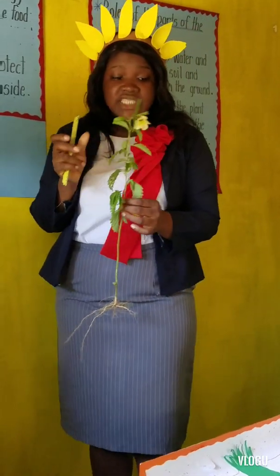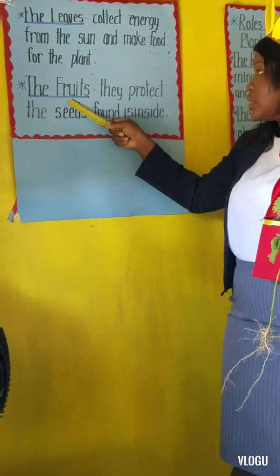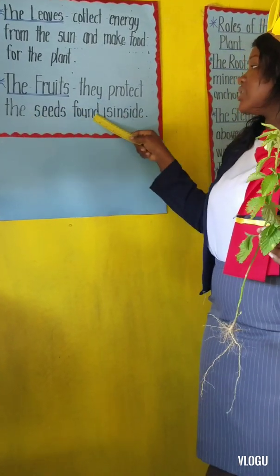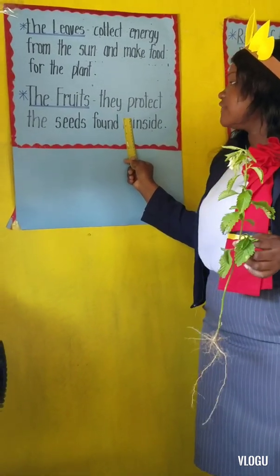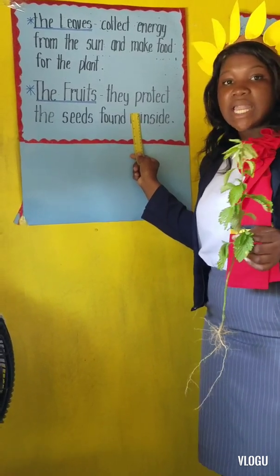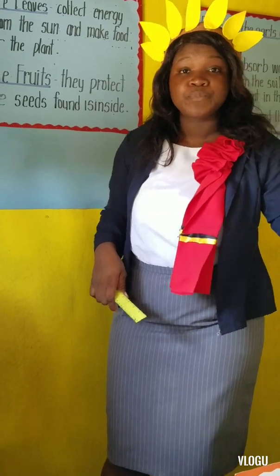Good. Now let's look at the fruit. Let's read what it says about the fruits, right? The fruits protect the seeds found inside of the plant, okay? This plant here doesn't have any fruit, but we've all seen fruits on a plant or on a tree before. Have you ever seen a mango tree with lots of mangoes on it, right? Guinea tree, we have a cherry tree right in our backyard, and these sorts of things, right?